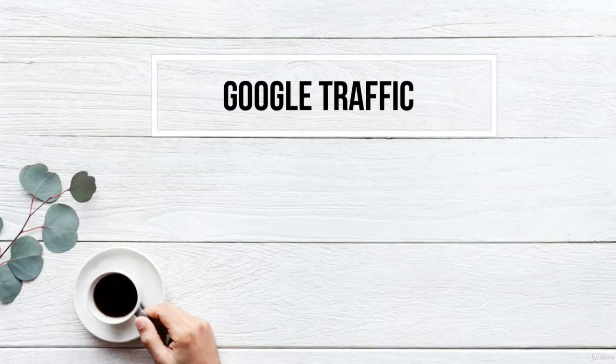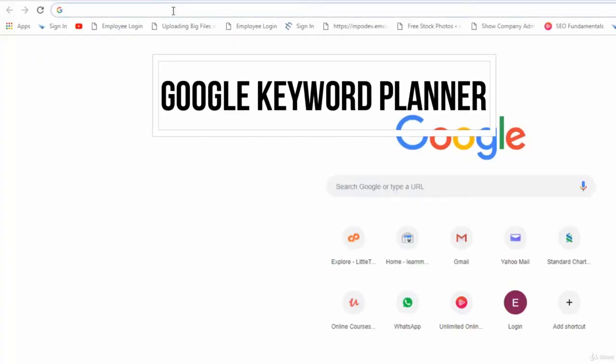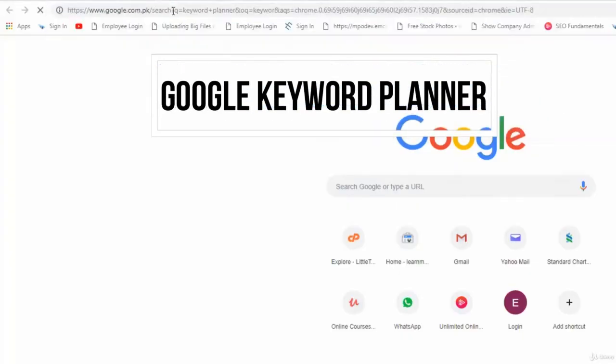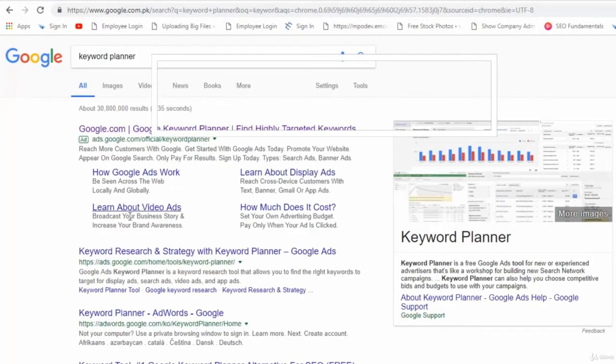Traffic. Now that I have a comprehensive list, I am ready to actually look at the traffic of these keywords. To do this, I use Google's keyword tool. There are three things I need to talk about before showing how to use Google's keyword tool.